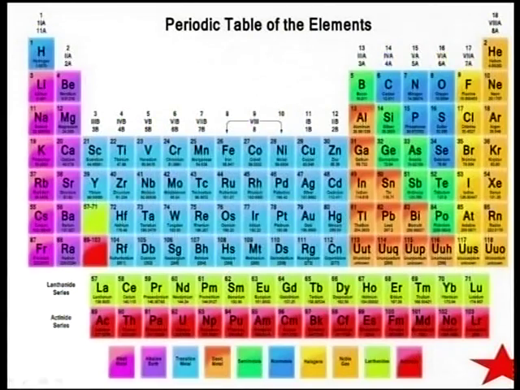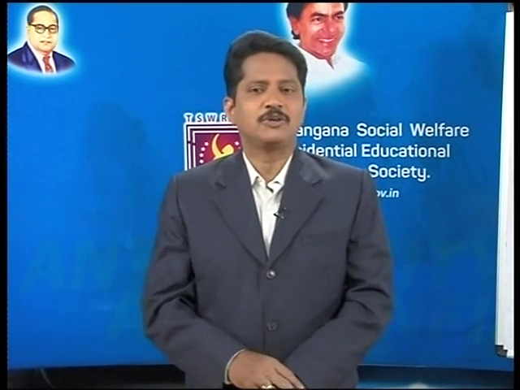So once again, children, I am going to give clarity about all these things. According to scientists and by observation, we can classify all substances into three kinds. What are those? Elements, compounds, mixtures, correct. You understand what an element is, what a compound is, and what a mixture is.